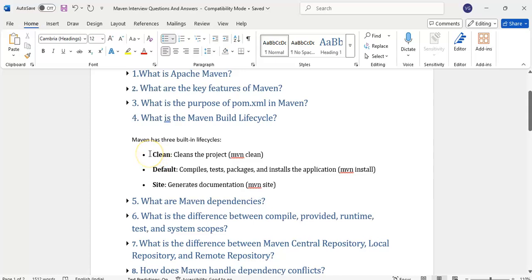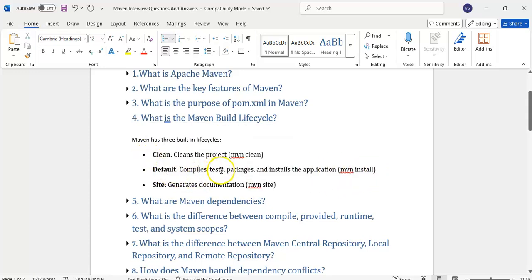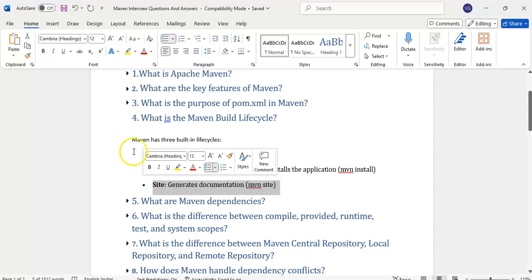There are mainly three lifecycles: clean, default, site. Clean will have different phases. Default will have different phases. Site has different phases. Mainly mvn clean. It will clean the project. Install will compile and execute the test cases. It will build the jar file. It will install into local repository. Site means it will generate the documentation.